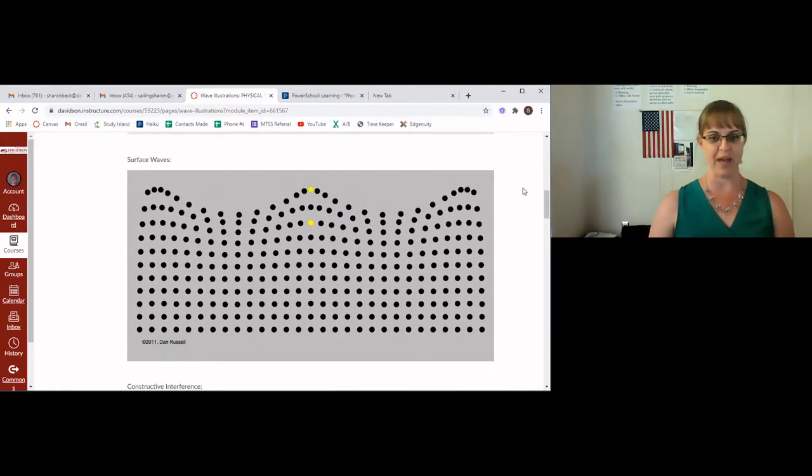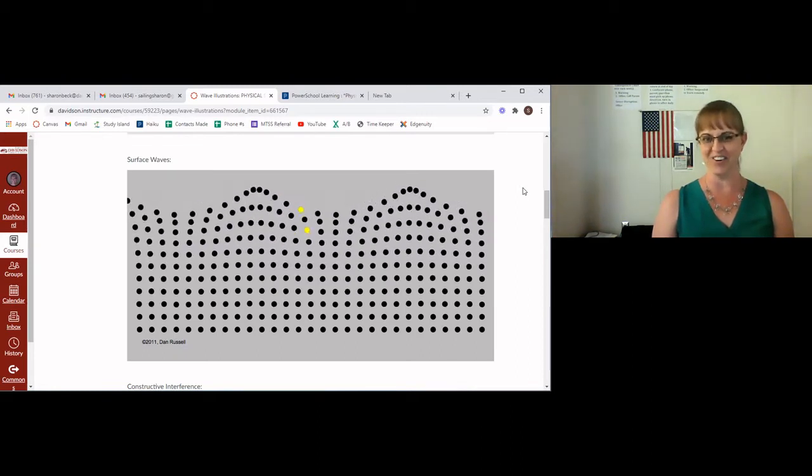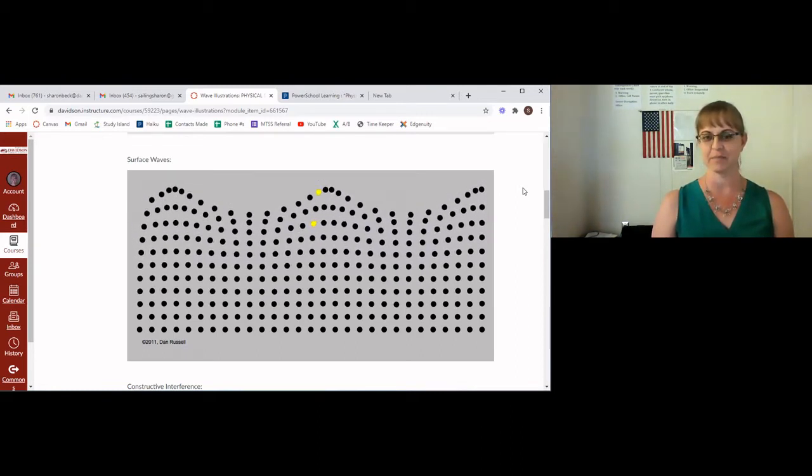Here is a surface wave. Follow the yellow dot with your eyes. Isn't that cool? It's going in a circle.